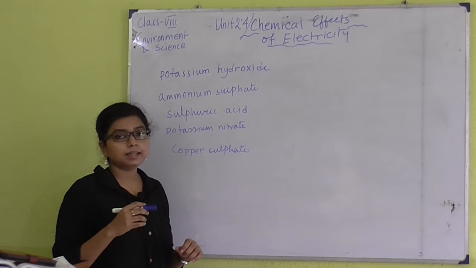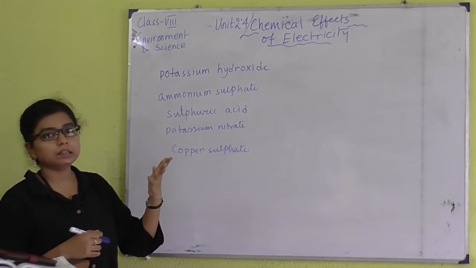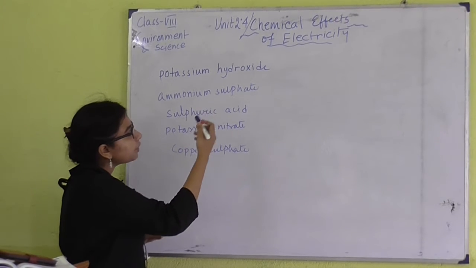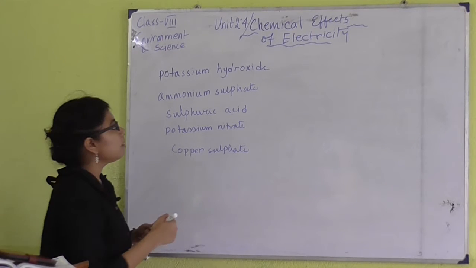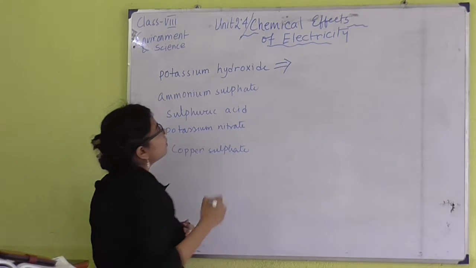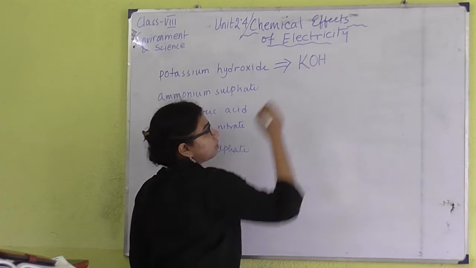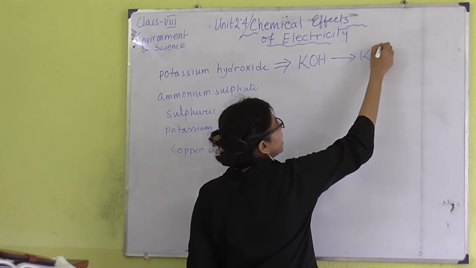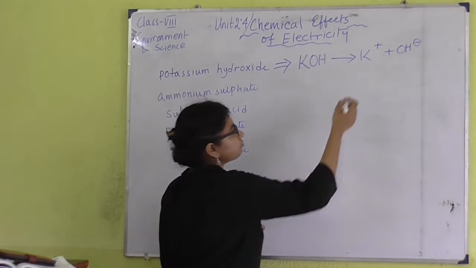Apart from NaCl, MgCl2, CaCl2, we have many other electrolytes. What I want to say is that if we use such kinds of salt, they can also act as electrolytes because they can produce ions. Like if we have potassium hydroxide, that is KOH, and KOH can form ions like K plus and OH minus,